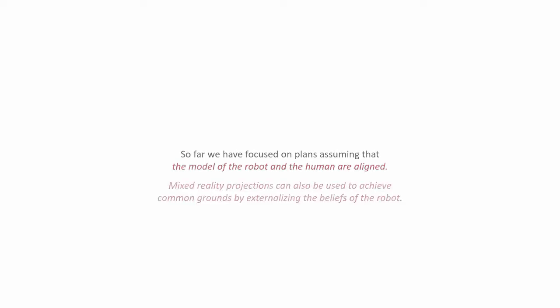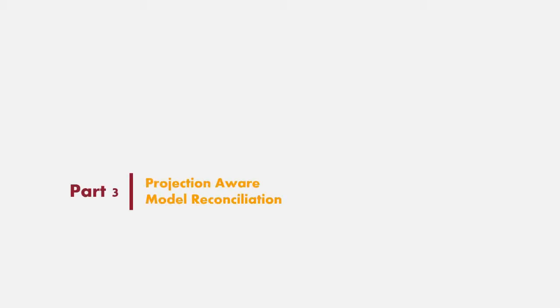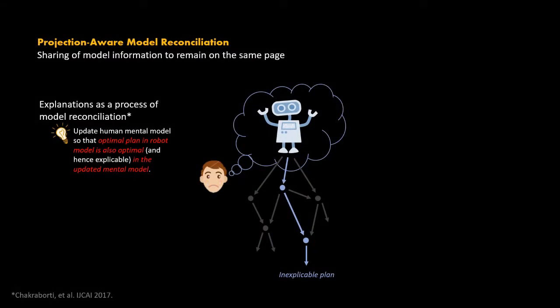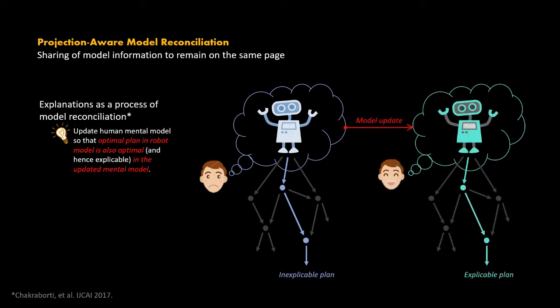So far we have focused on plans assuming that the model of the robot and the human are aligned. Mixed reality projections can also be used to achieve common grounds by externalizing the beliefs of the robot. This brings us to the notion of projection-aware model reconciliation. The core idea of model reconciliation is to update the mental model of the human in the loop, so that optimal plan in the robot model is also optimal, and hence explicable, in the updated human mental model.